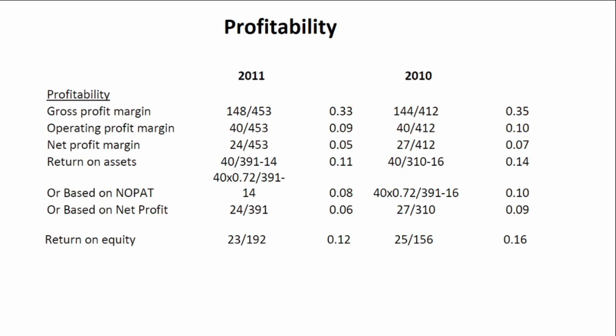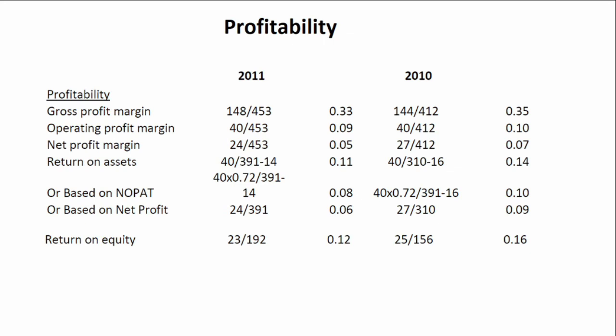They have spent money making this fair trade clothing, but they have yet to generate the revenue from that clothing. Hopefully in the future, the fair trade clothing line will take off and the revenue will hopefully increase in line with the increase in cost of sales. If it doesn't, the company could have problems in the future with its profitability. So the operating margin and the net profit margin have fallen in line with this.